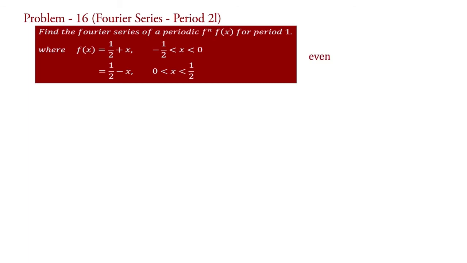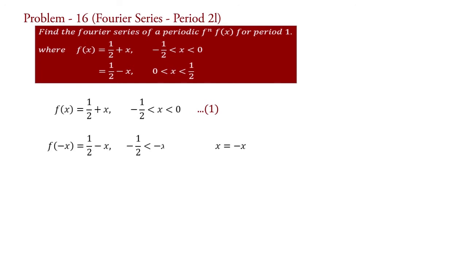This is an even function, though if you can't judge, then apply this process. Let f of x equal to 1 half plus x for minus 1 half less than x less than 0, say equation 1. Take x equal to minus x. Therefore, f of minus x equal to 1 half minus x for minus 1 half less than x less than 0. Rewrite the interval by changing the sign of all quantities and sign of inequality.